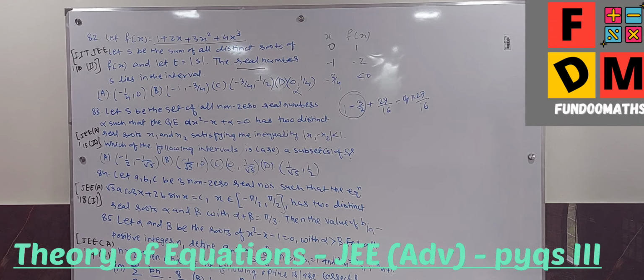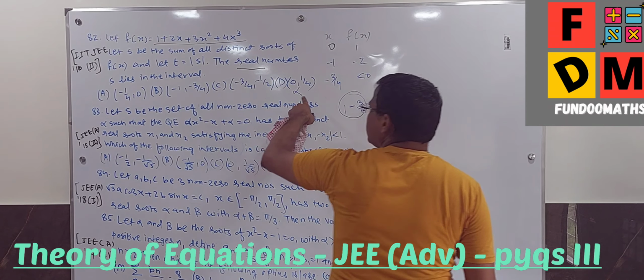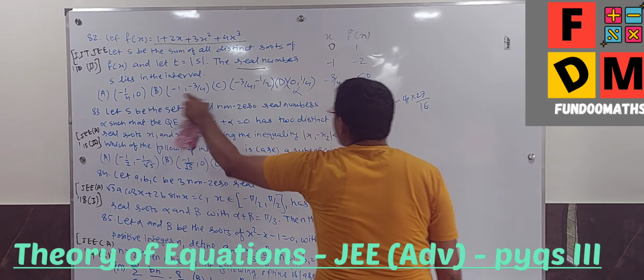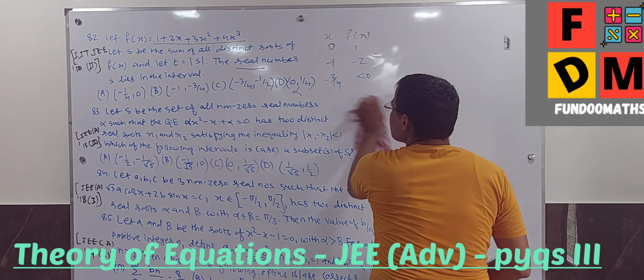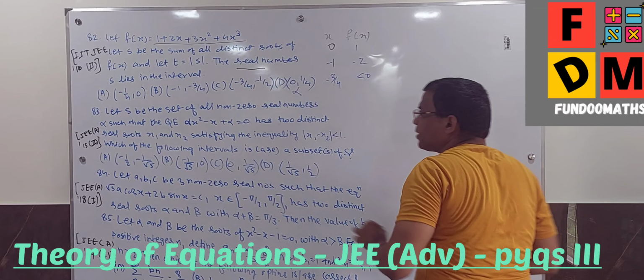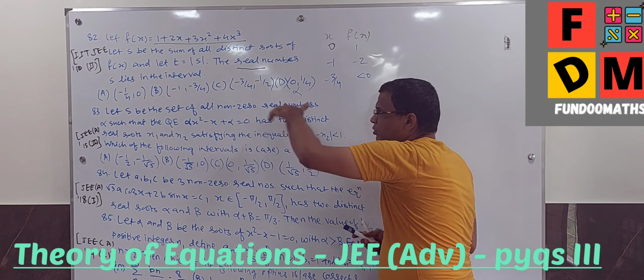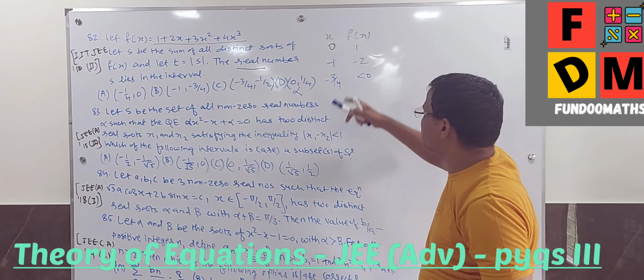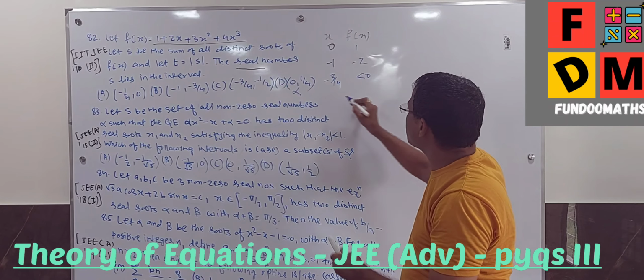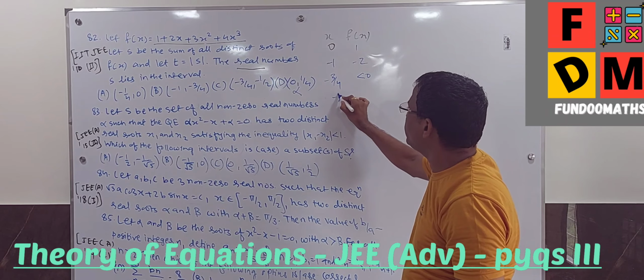Now another choice I have is minus 1 by 2 and minus 1 by 4. So let me take minus 1 by 2 first. If I get for minus 1 by 2 a positive answer, because this one is negative, game over. So what does minus 1 by 2 lead to?